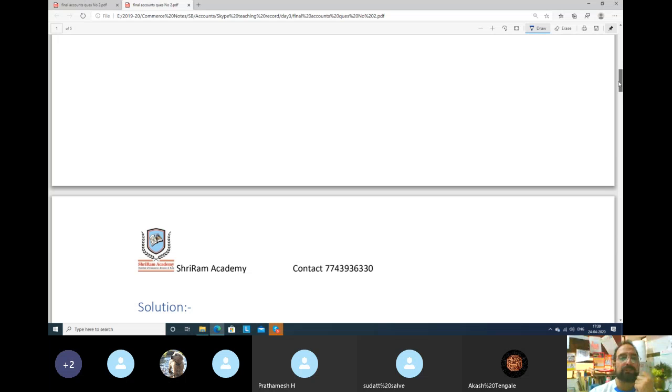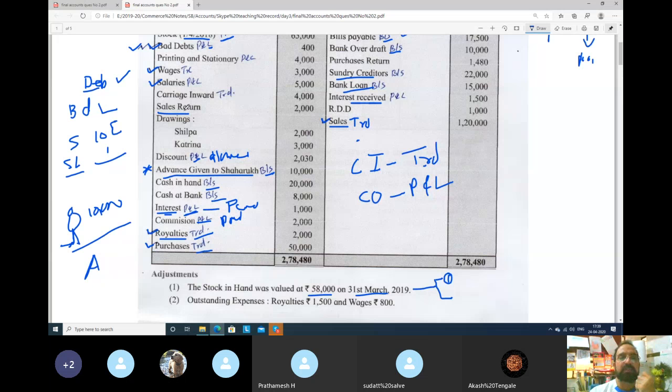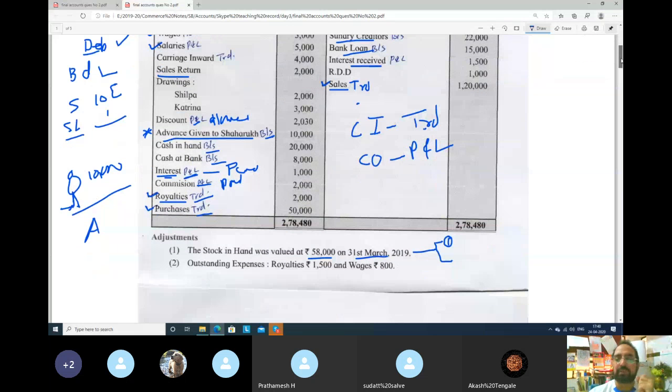Next, sales return. Sales return means from where we will deduct, from sales. So when sales return will be there, now you directly take sales item. See, sales is here, 1,20,000. So we will take directly sales. Sales is income, trading account, credit side. So sales will come here.